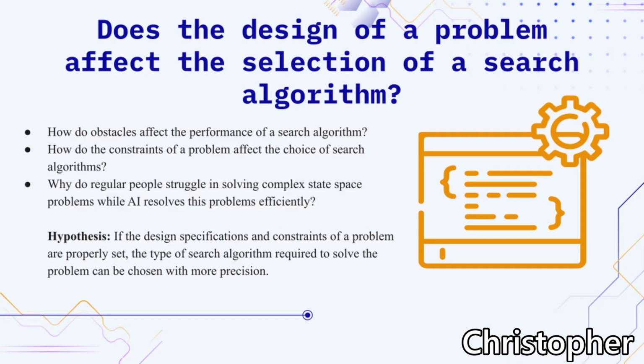Key questions and hypotheses. The key question is, does the design of a problem affect the type of search algorithm selection? Hypothesis. If the design specifications and constraints of a problem are properly set, the type of search algorithm required to solve the problem can be chosen with more precision.